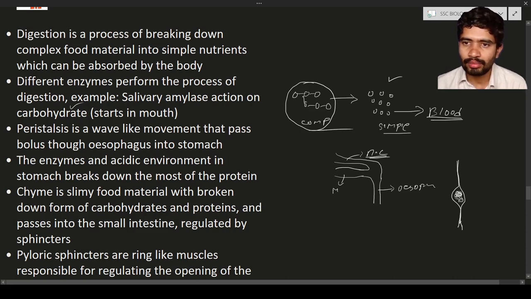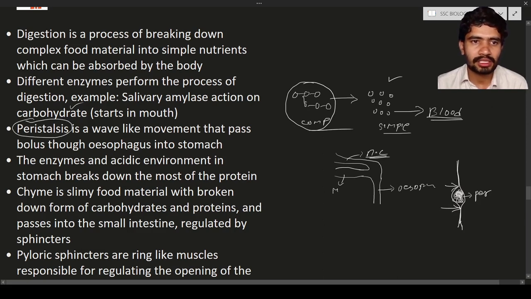The food or bolus from the mouth enters into the esophagus, and here you can see the wave-like movement before and after the bolus. Such movement is seen when the bolus is traveling through the esophagus. That is known as peristalsis.